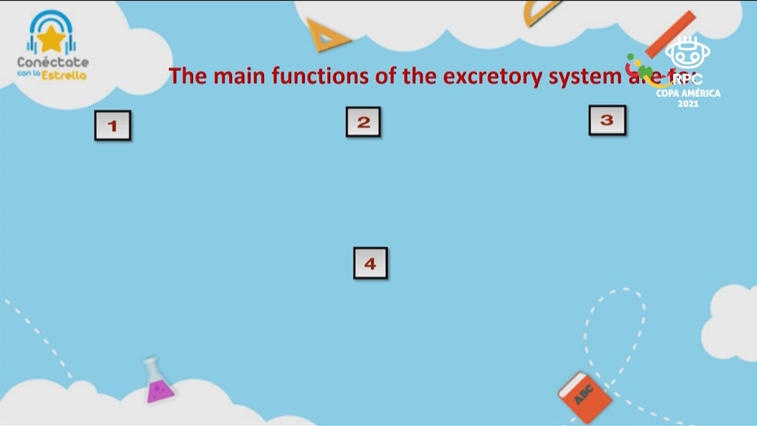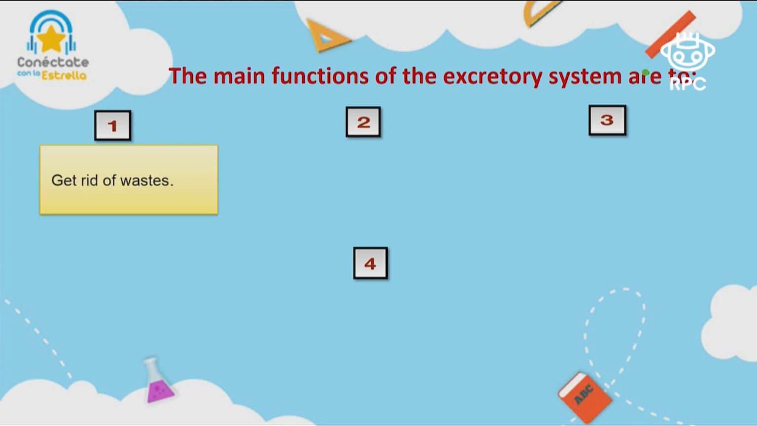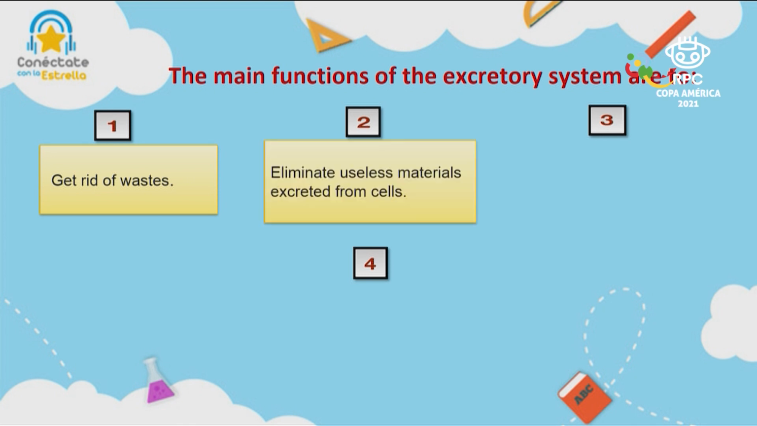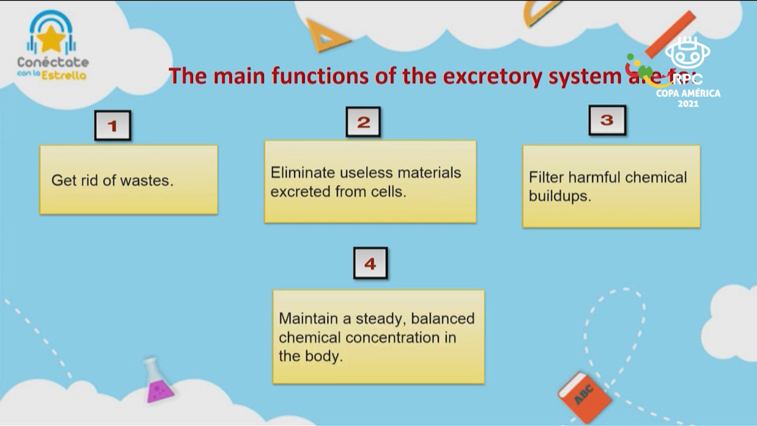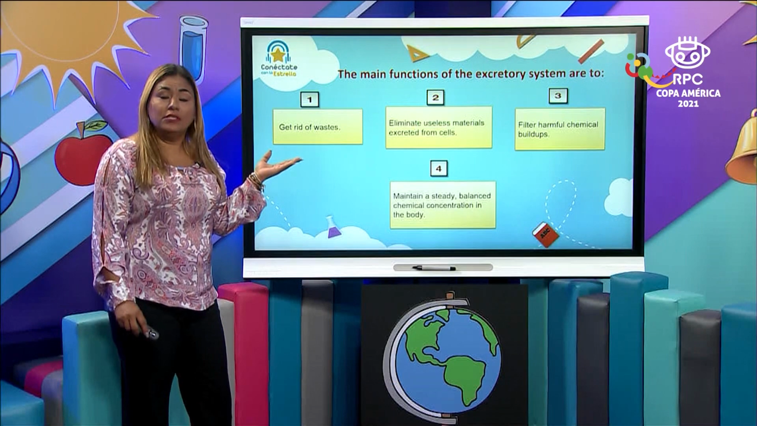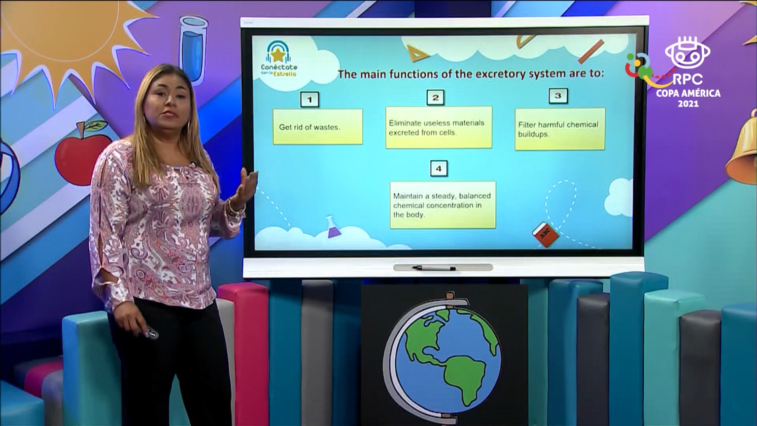So what are the main functions of the excretory system? Number 1, it gets rid of wastes. Number 2, eliminate useless materials excreted from cells. Filter harmful chemical buildups, and maintain a steady balanced chemical concentration in the body. So we have 4 main functions that the excretory system is going to perform.